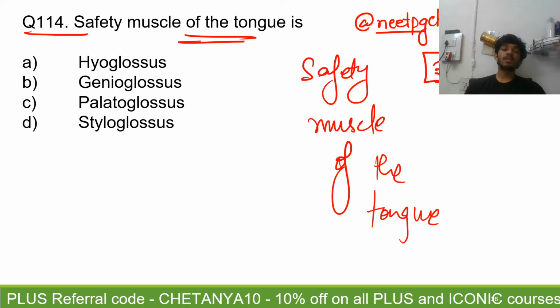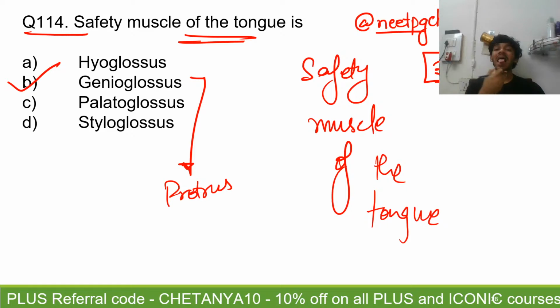So yes, the safety muscle of the tongue is genioglossus. Question number 114, the answer is going to be B. Why is it genioglossus? Because genioglossus is responsible for protrusion of the tongue. It takes the tongue out and forwards, so since it moves the tongue outside, it prevents the tongue from falling back.